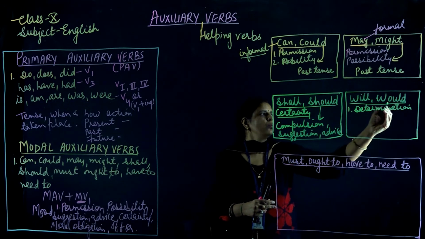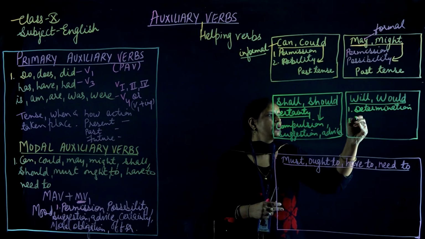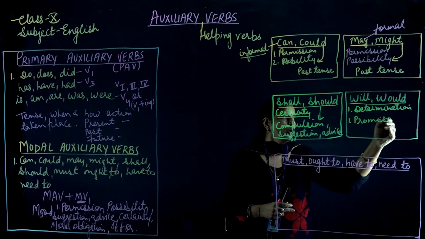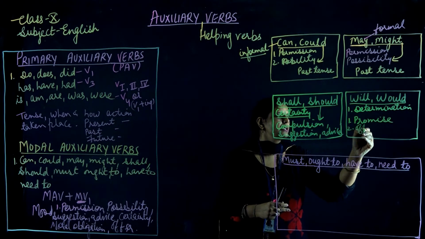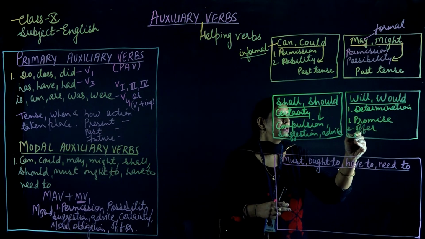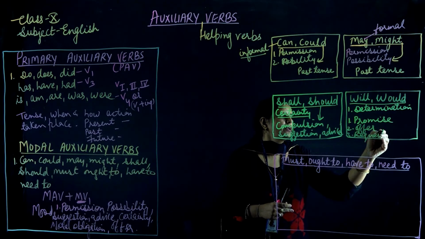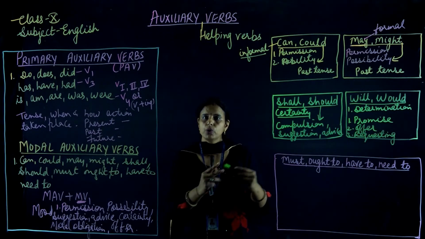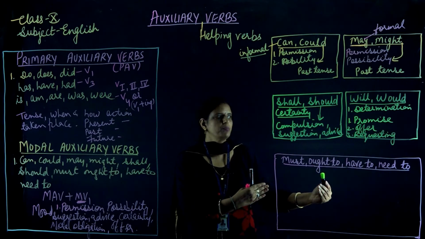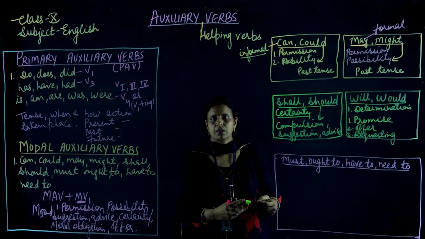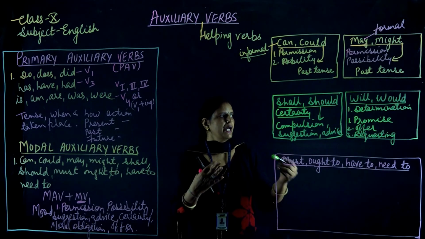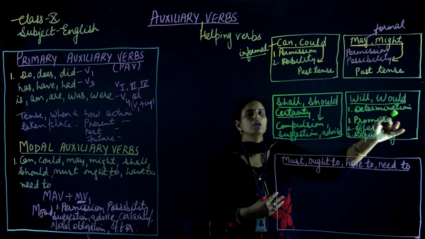Okay, now would we will use when we are talking about any promises, or any offer, or we are requesting somebody, then we will make use of the modal verb would. Like if we say, would you like to take tea or coffee? It means that an offer is there. Would you like to come with me? Means a request is there. So in that case we'll make use of the modal verb would.